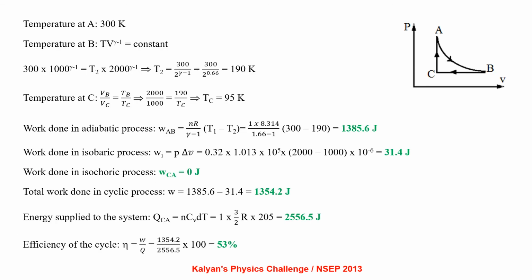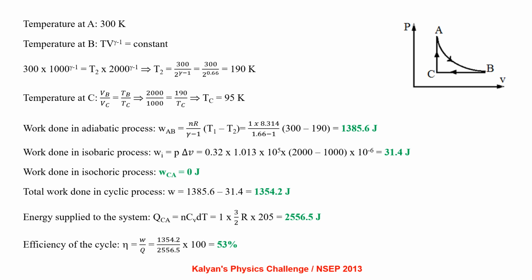Temperature at A is 300 Kelvin. Temperature at B: TV to the power gamma minus 1 equals constant. 300 into 1000 to the power gamma minus 1 equals T2 into 2000 to the power gamma minus 1, which gives us T2 equals 190 Kelvin. So the temperature at C, VB by VC equals TB by TC, which gives us TC equals 95 Kelvin.